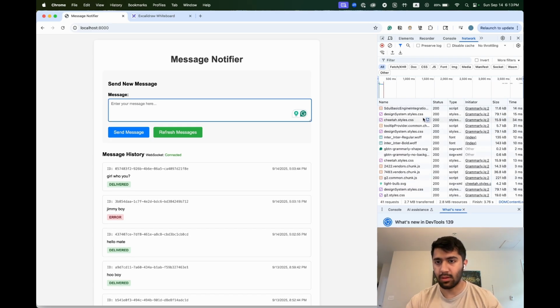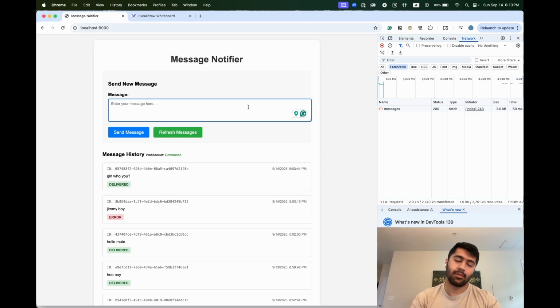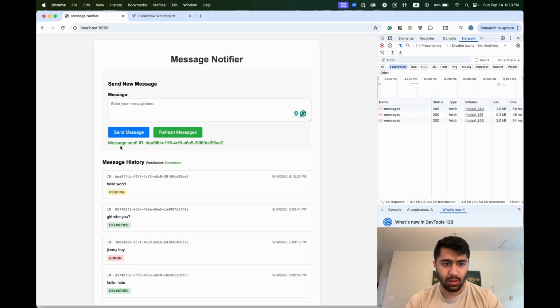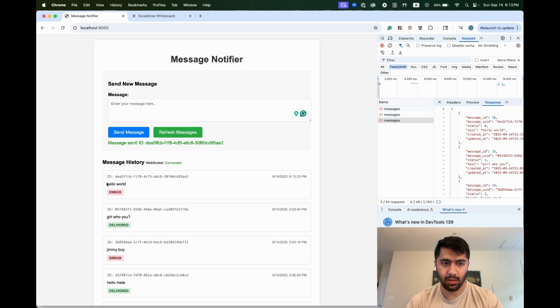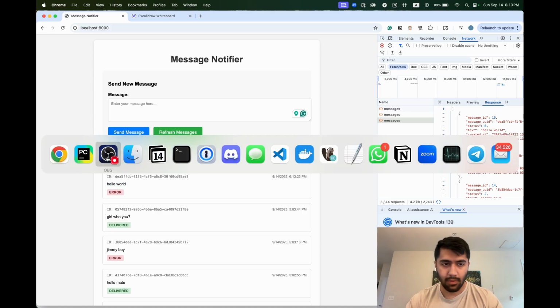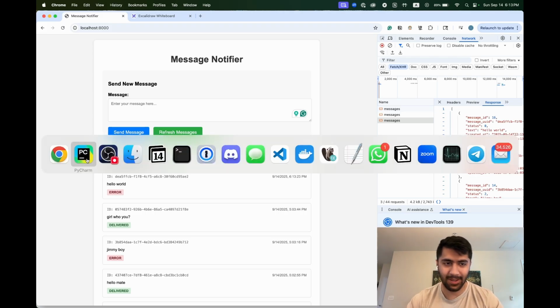We've got our messages. We're going to focus on the fetch requests. So if I send a message, hello world, you're going to see the message was sent. We sent it, and then we do an immediate response so that we can update the messages. See this returned error. But that's okay, somehow we hit the 15%.